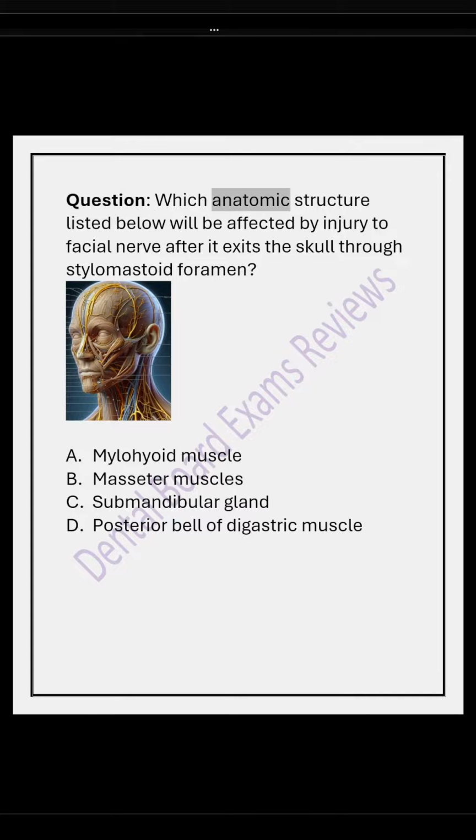Question: which anatomic structure listed below will be affected by injury to facial nerve after it exits the skull through stylomastoid foramen? A. Mylohyoid muscle. B. Masseter muscles. C. Submandibular gland. D. Posterior belly of digastric muscle. The answer is D. Facial nerve exits the skull through stylomastoid foramen. It innervates many structures, including posterior belly of digastric muscle.